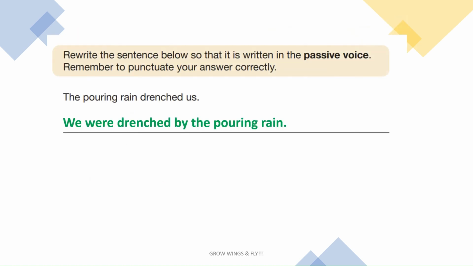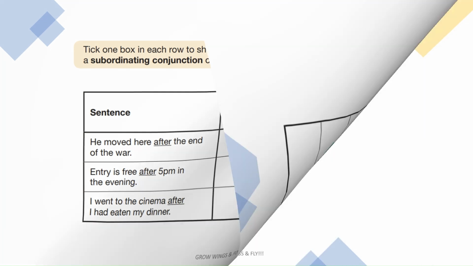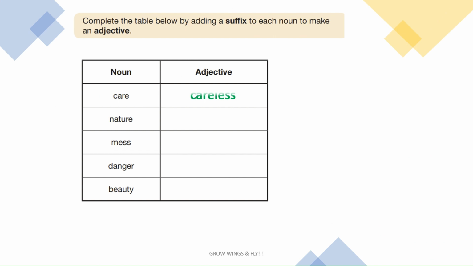Active and passive voice is an important topic for your SATs. To change a sentence into passive, the object needs to change into the subject. We have a 5-minute video on that. Prepositions may tell us the time or event related to another event. Have a look at the explanation of that concept.